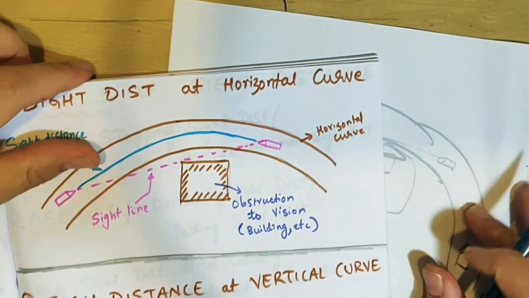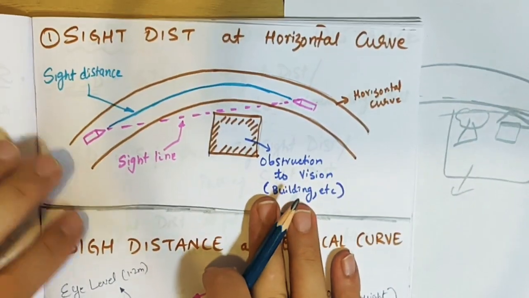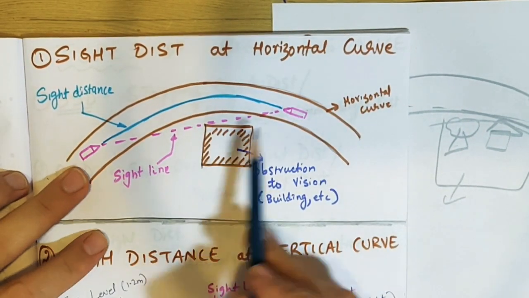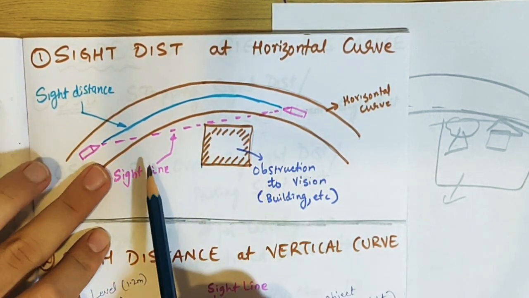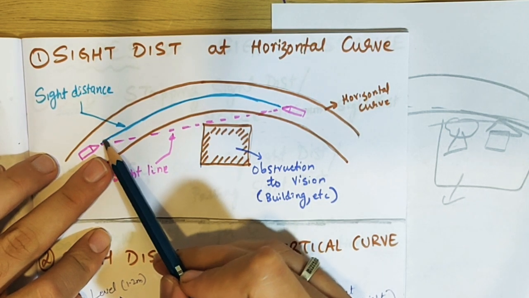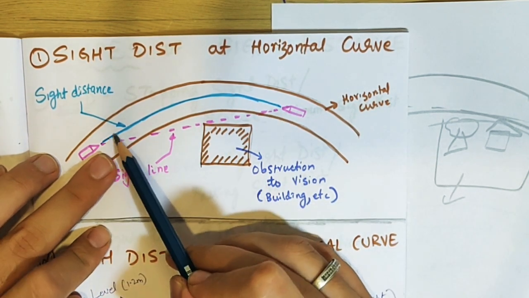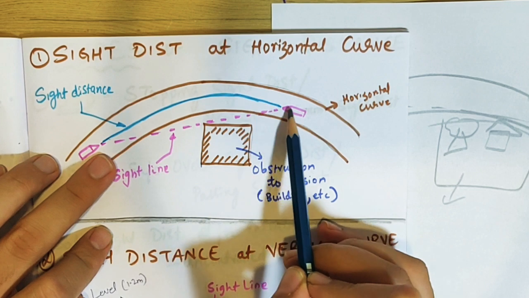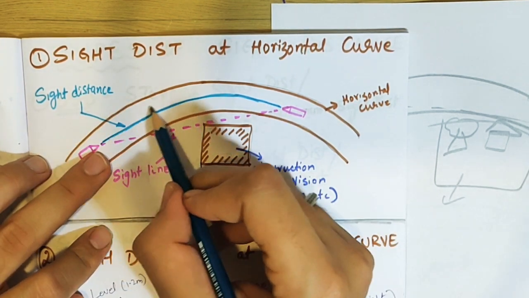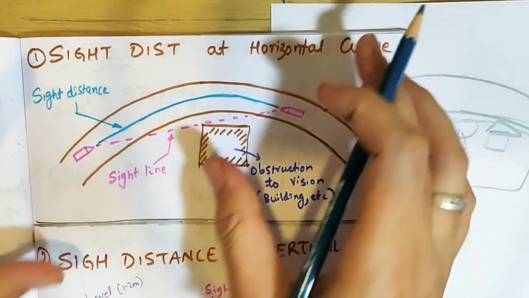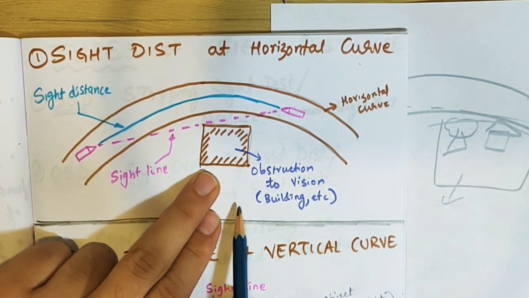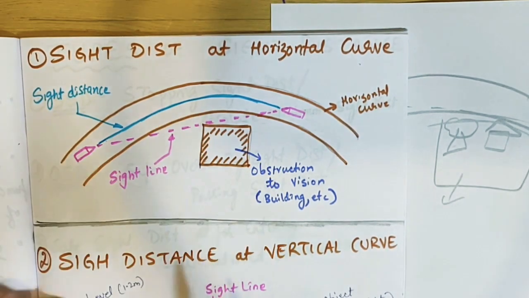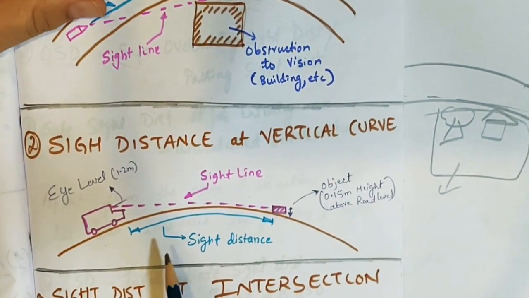Here you can see the clear diagram. The pink is the vehicle, and the pink line is the sight line. He sees this much, but what is the sight distance? It is always measured on the road. This may be 100 meters straight, but if you travel along the road, it becomes 110 or 120 meters. So we always measure the sight distance along the road. Coming to the topic, sight distance at a horizontal curve is restricted by an obstruction in the internal part of the curve. Then next is sight distance in a vertical curve.